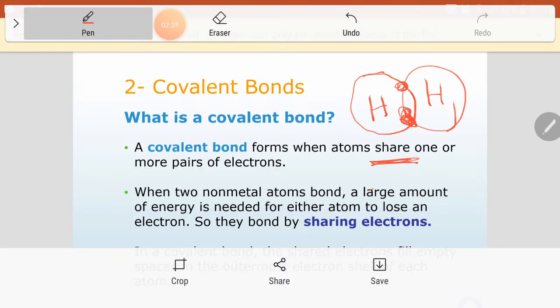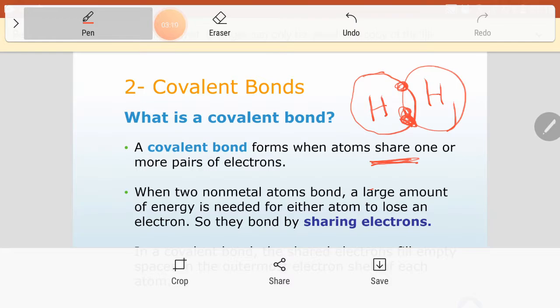Count with me. To complete the outermost energy level for hydrogen, how many electrons does the hydrogen need? 2, right? We said that hydrogen is an exception. It has only one electron, and it needs only one more electron to fill its outermost energy level, to be 2, like the helium. The helium has 2.